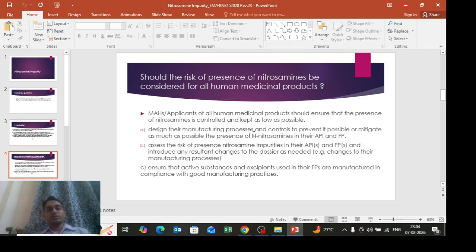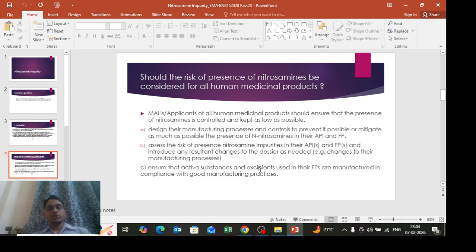Design their manufacturing process and controls to prevent, or if not possible mitigate as much as possible, the presence of nitrosamine in their API. We have to develop such a manufacturing process and such controls to prevent and mitigate the presence of nitrosamine in the API at the lowest concentration. Assess the risk of presence of nitrosamine impurities in APIs and finished products. Introduce any resultant changes in dosage needed.